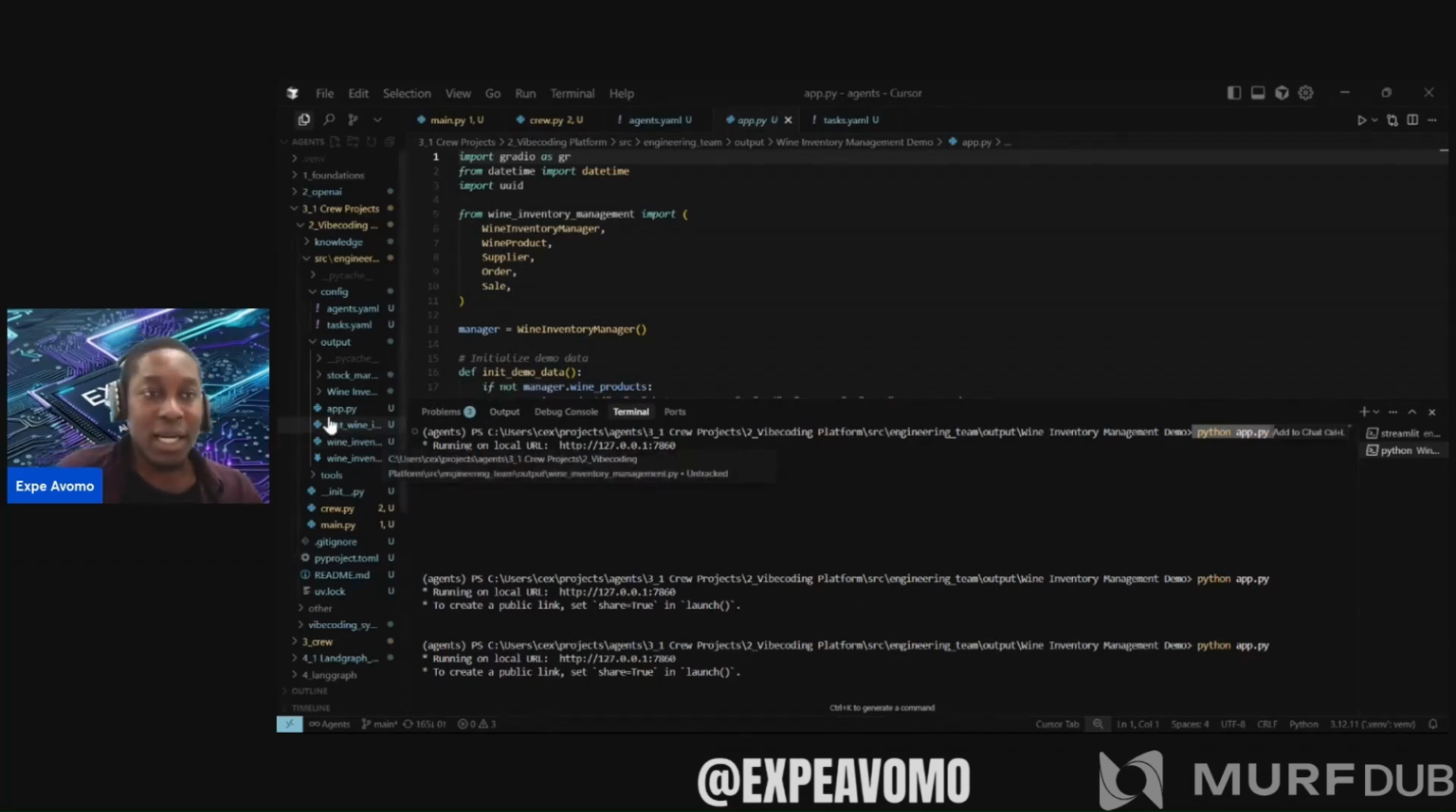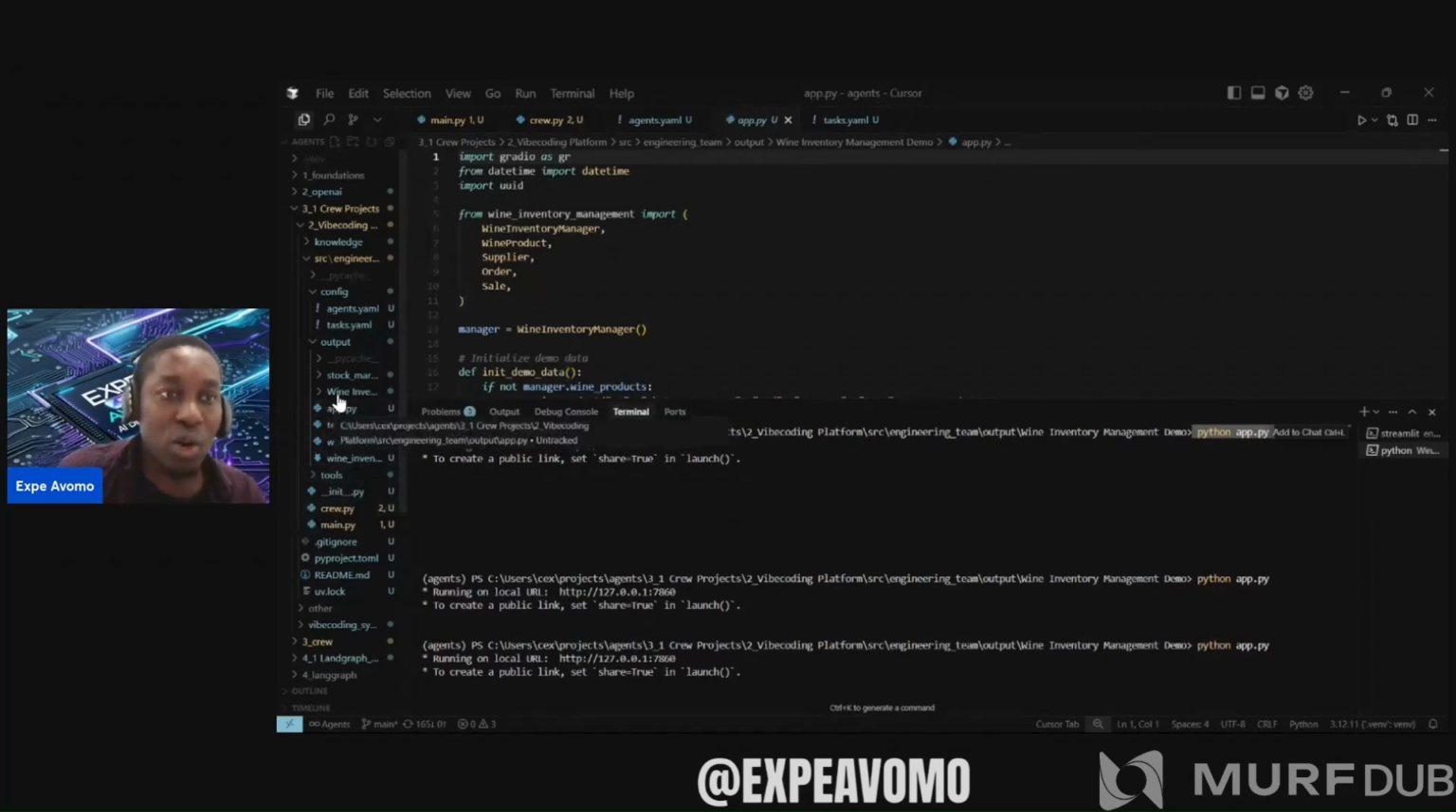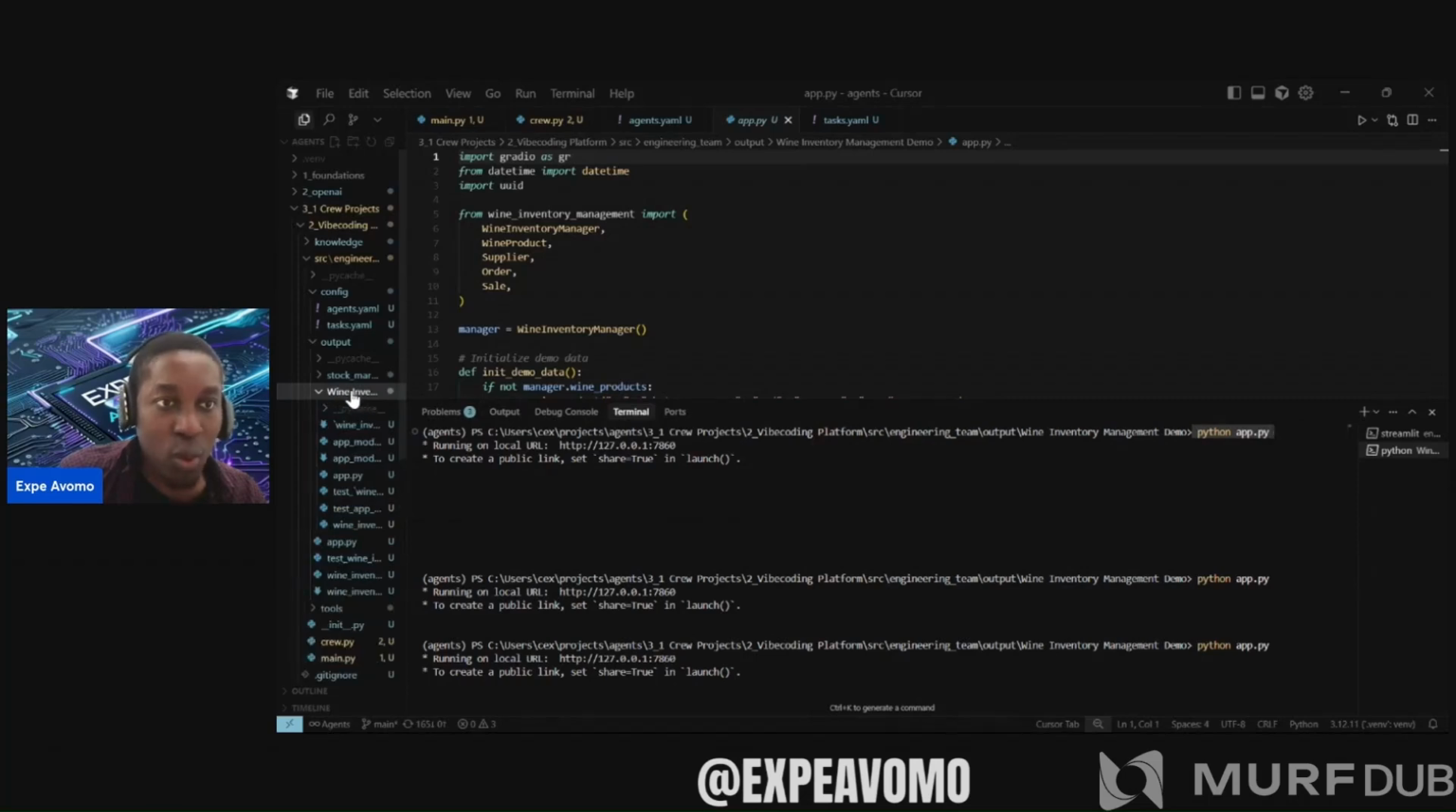When Crew finishes working, some files will be generated for you here in the output folder. These are the files that have just been generated. I had previously run this same prompt, as I told you, and I manually saved this entire project here, the wine inventory or something like that. So here are all the files that were generated.